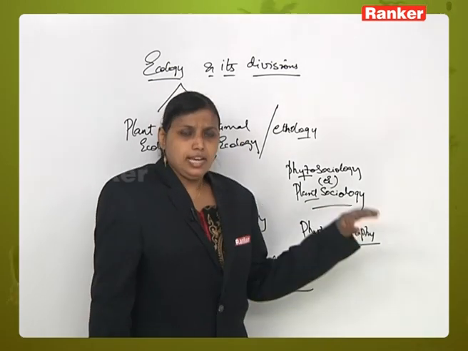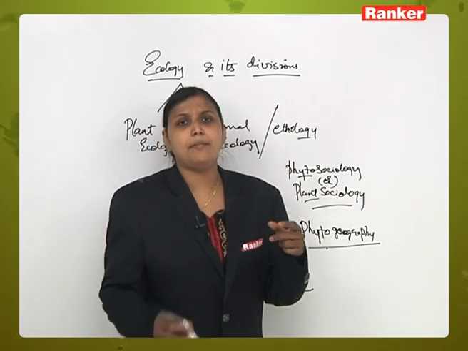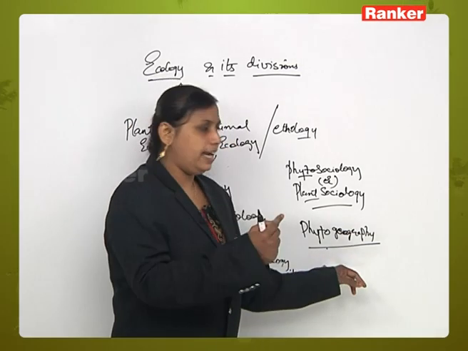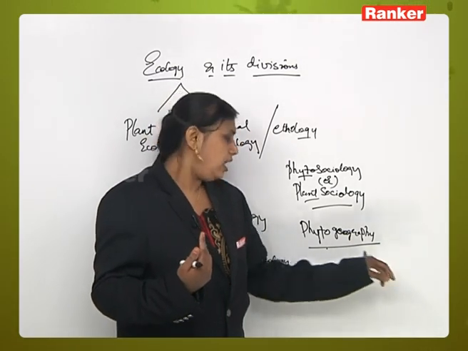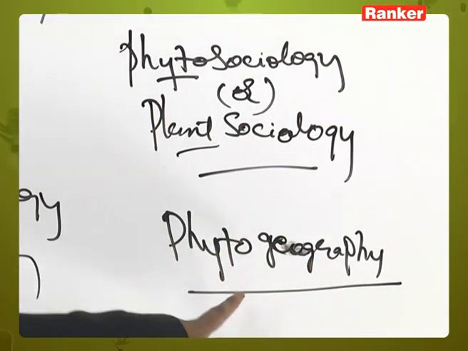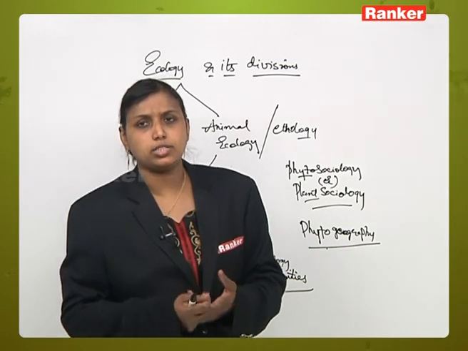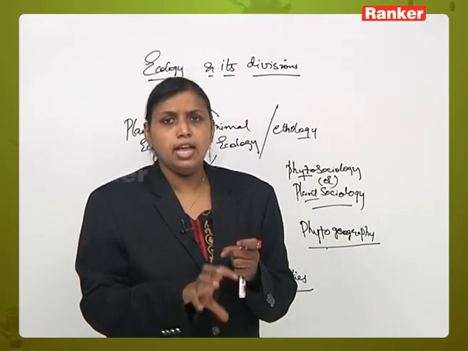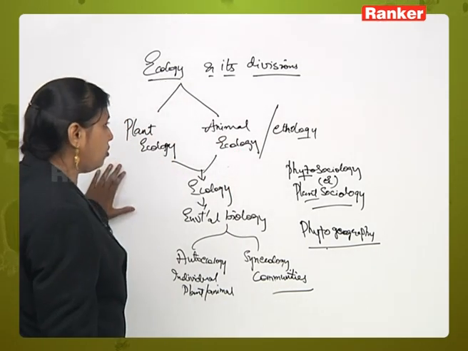In phytogeographical studies, we take into consideration the amount of plants which are distributed, available or growing on the land and towards the outskirts or nearby water bodies on the earth. That is called phytogeography. There is no very clean line of demarcation between plant sociology and plant geography, because both are more or less related to the study of the availability of plants in the land area and around the water bodies on the earth, and study their growth, distribution and migration. So these are different branches or types of ecology which are present.